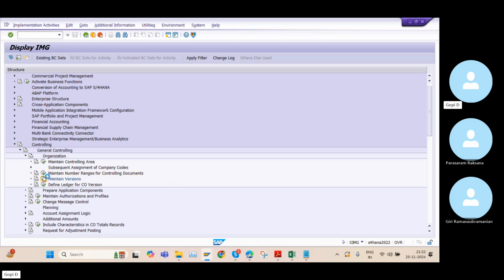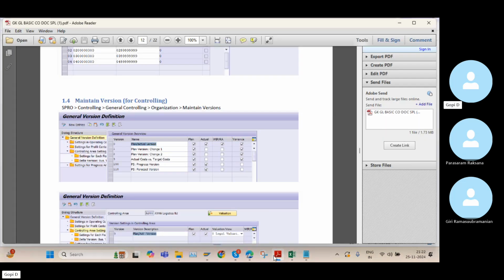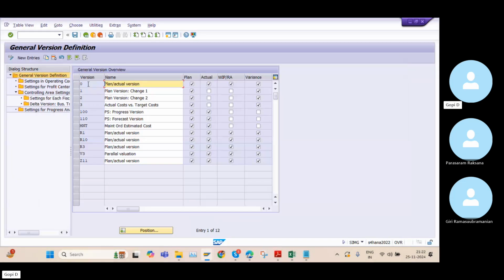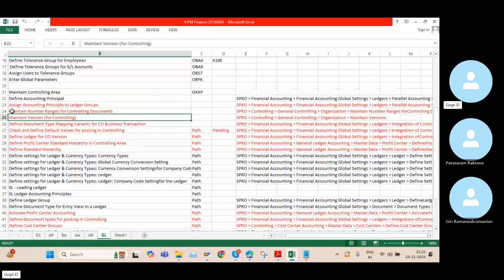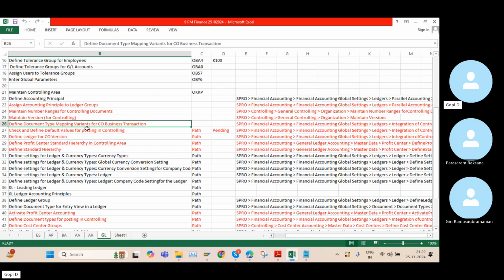These are all the controlling settings, friends. In real time, basically these settings are performed by the controlling consultants, so we are not worried about this one. Even this is all standard settings only. From this place onwards, most of the configurations are standard settings, which means these settings are already there in the system. If a particular setting is not there, then we need to maintain it. Hardly we will maintain 2 to 3 settings only, not more than that.